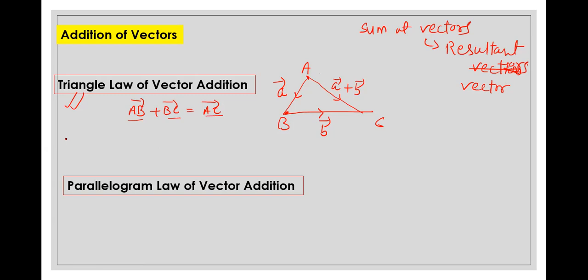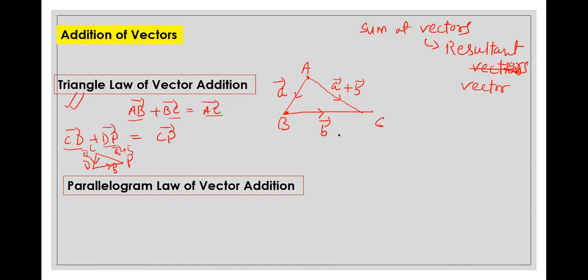If you have CD vector plus DP vector, that can be written as CP vector. If C, D, P are vertices of a triangle, then only you can say so. Here we have to see CD vector means it may be C, it may be D. This is B vector, this is A vector. Now this vector CP is A plus B.